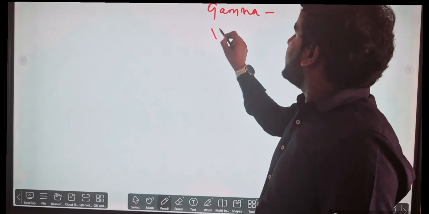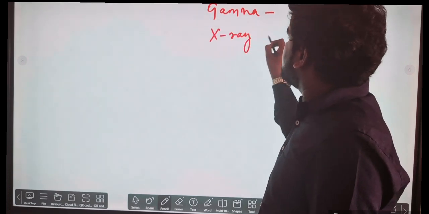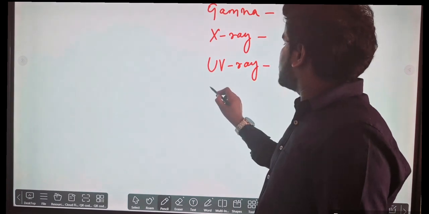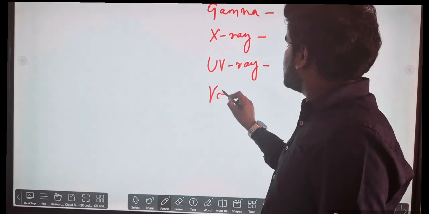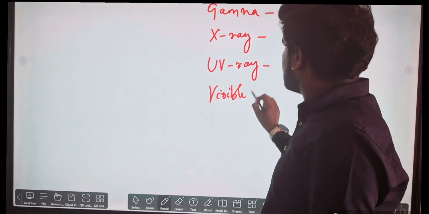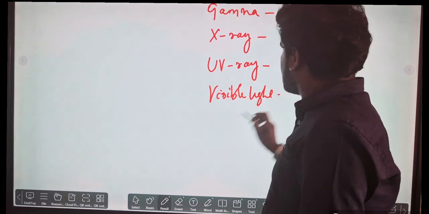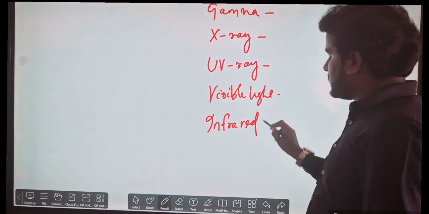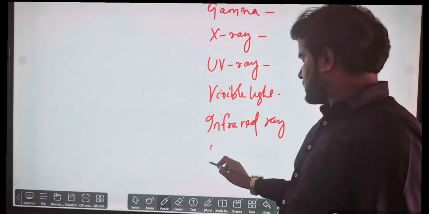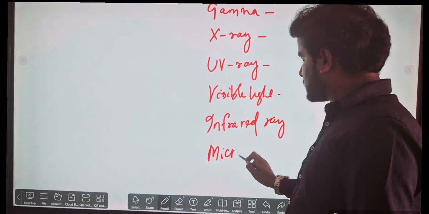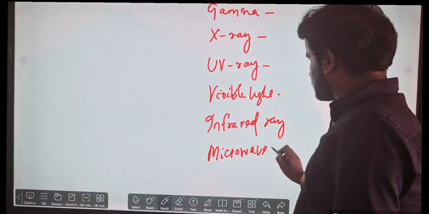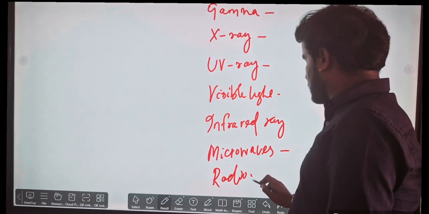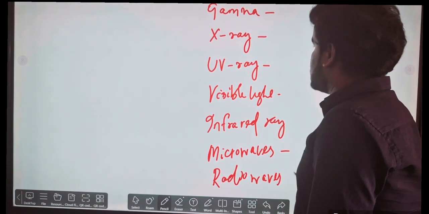Then X-ray, then ultraviolet ray, then visible light, infrared ray, microwaves. Different types of radiations we are observing.